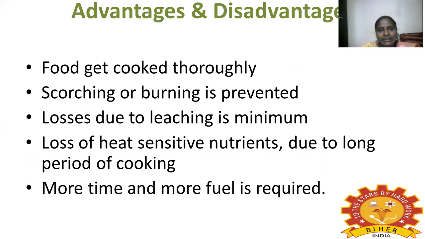So advantages mean you can get food cooked thoroughly, and scorching or burning is prevented. The disadvantage of the simmering method is that more time and more fuel is required.